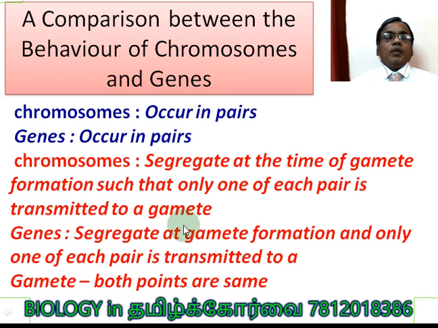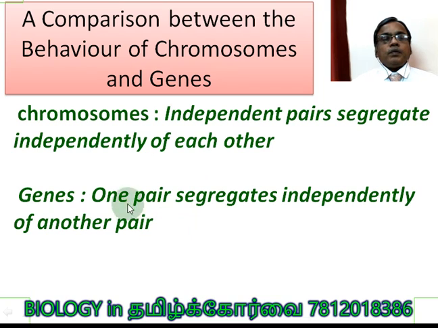Where they differ from each other is the third point. For chromosomes, independent pairs segregate independently of each other: the first homologous pair, the second homologous pair. Are you clear? When the chromosomes segregate, each pair is independent. And if you take genes, one pair segregates independently of another pair.